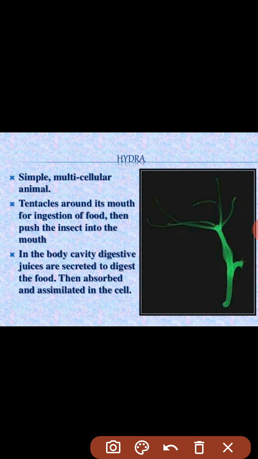Now, hydra is a simple multicellular animal. As you can see in this picture, hydra is a multicellular organism, and it has many cells in its body.